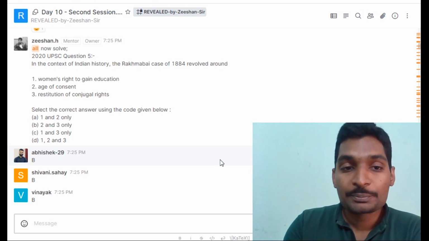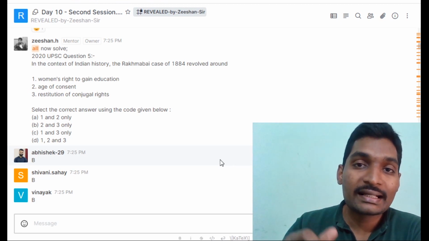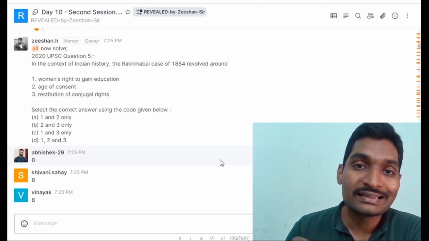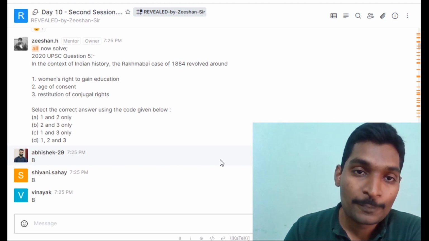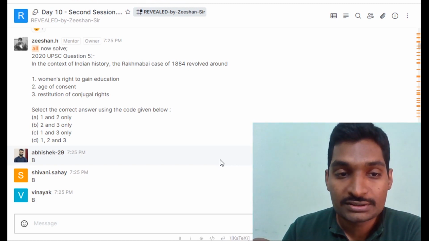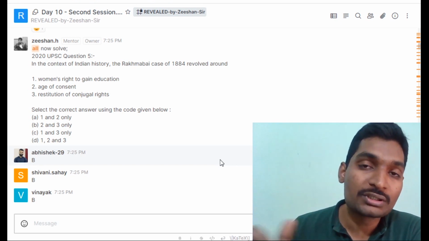Among the three options that have been given, let's probe their compatibility, or let's see if they are in sync with each other. The first one is women's right to gain education, second, age of consent, and third, restitution of conjugal rights.